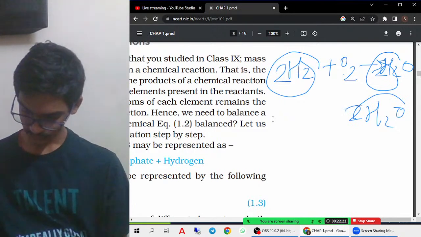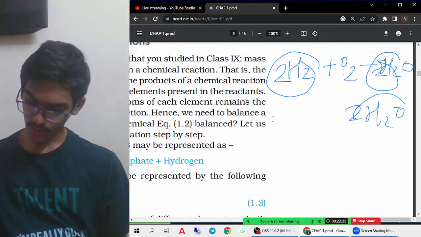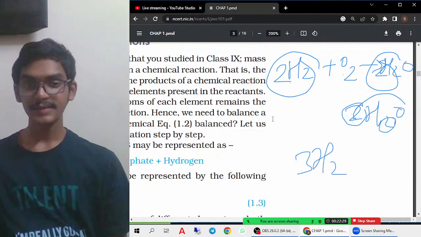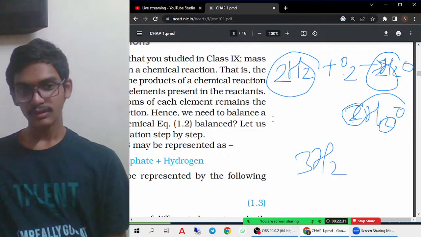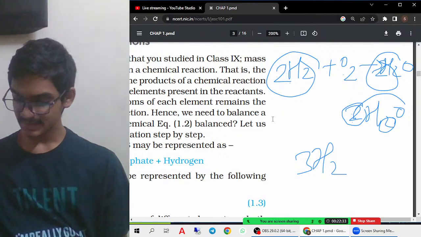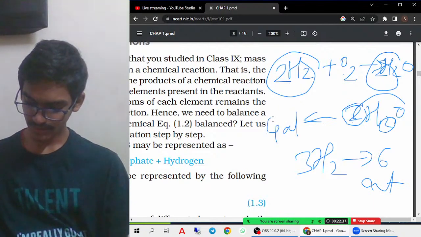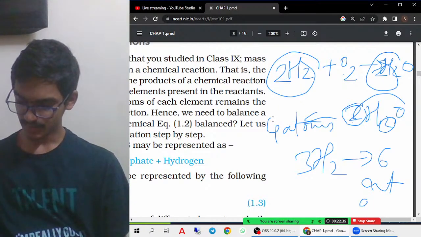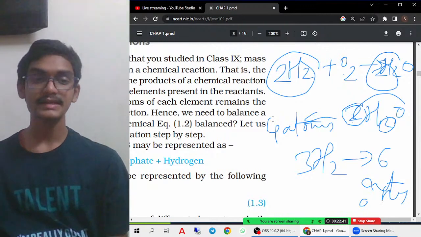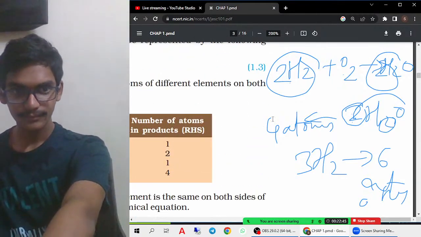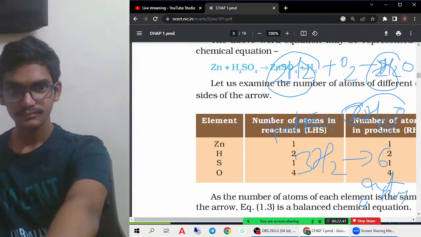That is oxygen. And here if you see 2 and 2 are there, that means you have to multiply 2 into 2. In case it is like this, then you should multiply it as 3 only. That means 3 into 2, that is 6. 6 oxygen atoms are there here, 4 atoms are there here, and here 6 atoms are there. Okay, so in this process you should solve the questions.